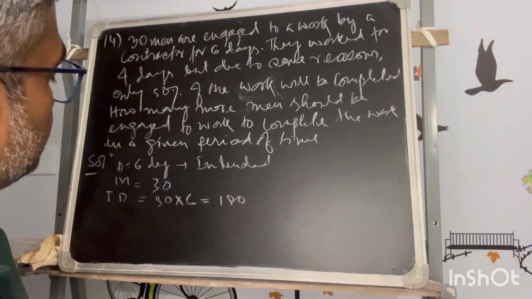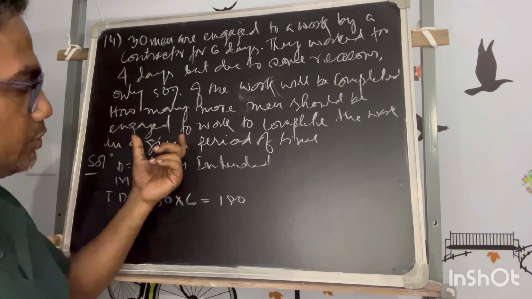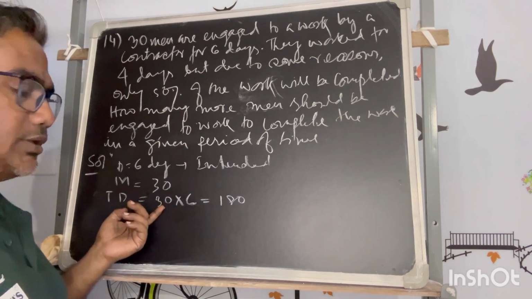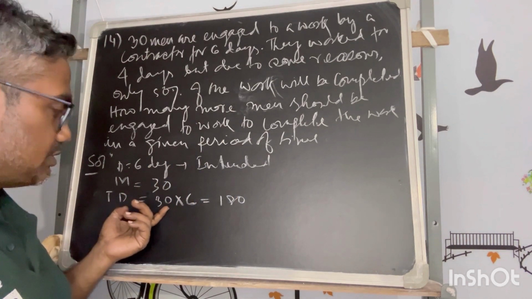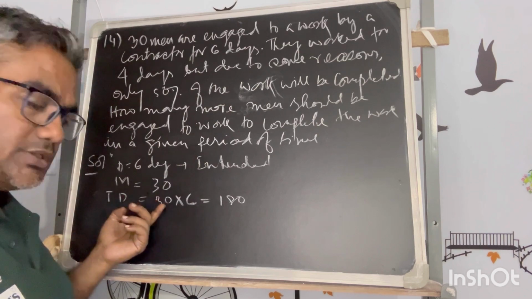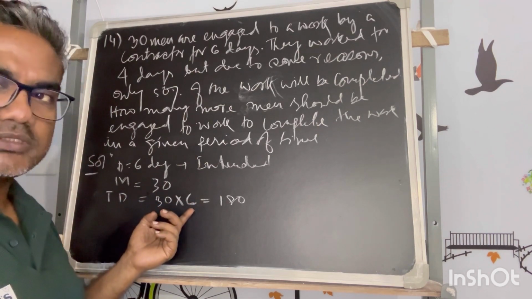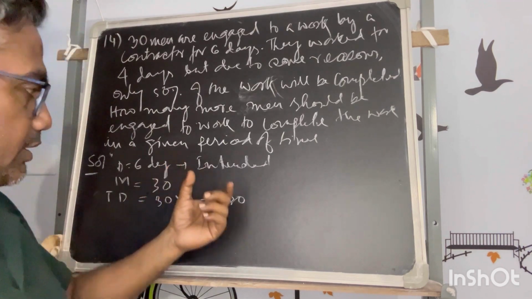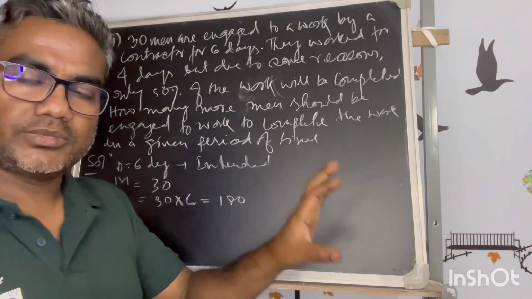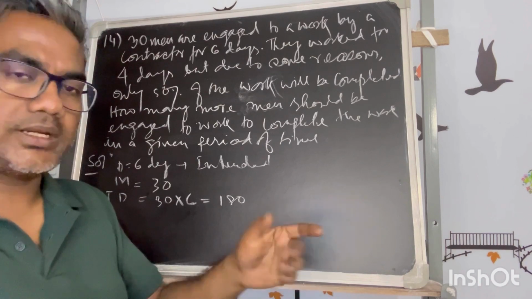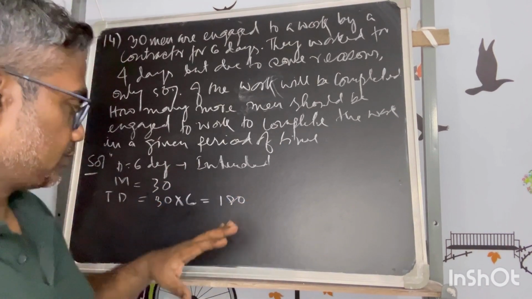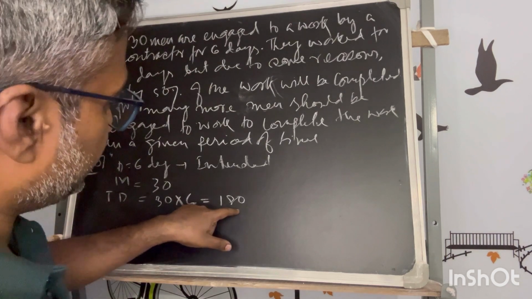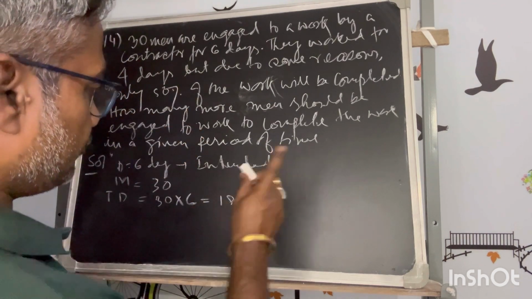So that implies to reduce the number of days, you will increase this variable, the manpower. If you increase these resources, the other resource, the days, if it is constrained, can be reduced. So you can get the work done with the same financial impact in a lesser time. That is the intention, to use more men. But our intended work is 180 man-days, so in that the work will be completed.